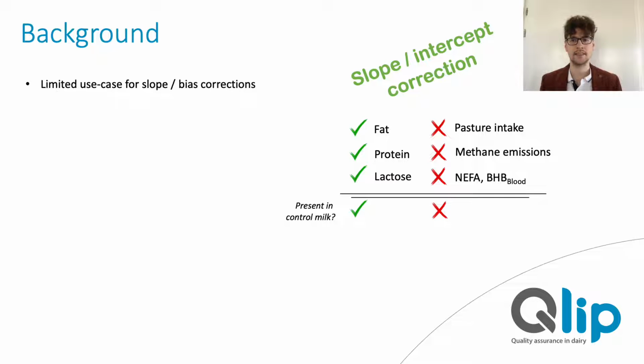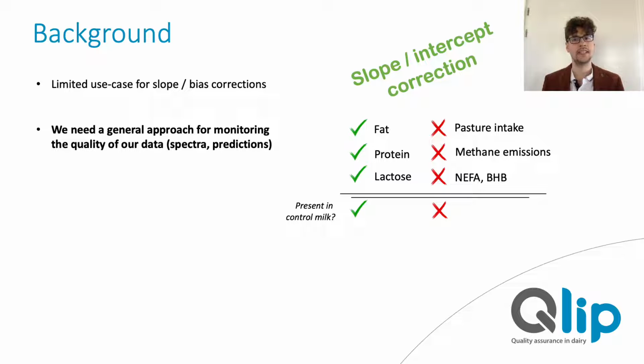But what we see is that there is a growing interest in quantities that are not directly present in the milk. This can range from using information in the milk to predict pasture intake, methane emissions, or NEFAs or beta-hydroxybutyrate in the blood, and so forth. So how do we monitor the quality of these predictions? There often simply is no reference analysis that can be applied to the milk sample. What we therefore need is a more general approach when it comes to quality control of our data.